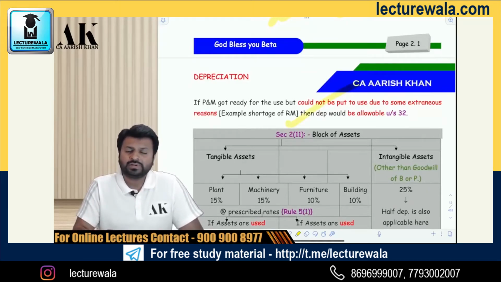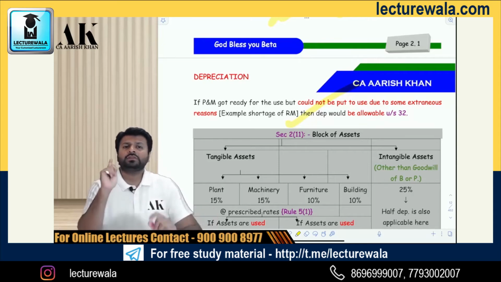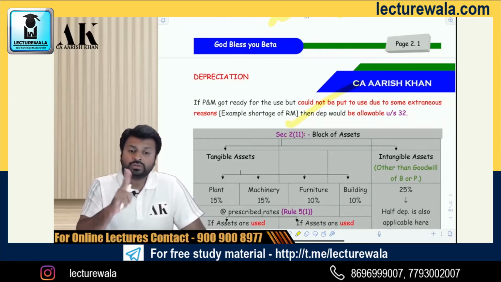Chennai High Court has given a judgment in favor of the assessee and said that if you cannot put to use the asset due to some extraordinary reason, mainly because of shortage of raw material, then you can claim depreciation on that. Okay. So to claim depreciation, you need to be the owner. To claim depreciation, you need to use the asset.